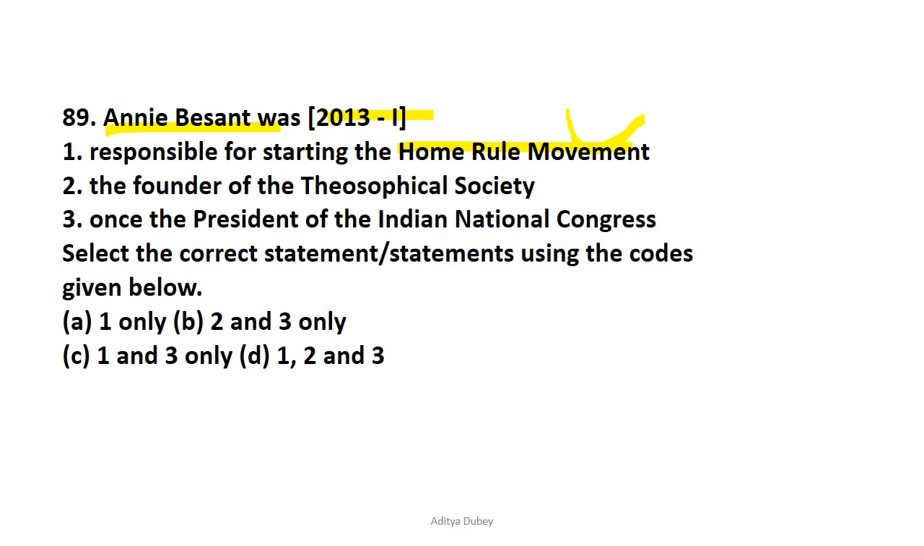That is correct, because it was inspired by the Irish Home Rule League, and he started the Home Rule movement in India. So founder of Theosophical Society, that is incorrect, because Annie Besant was just a volunteer. In fact, the founder of the Theosophical Society was Madam Blavatsky and H.S. Olcott. So 2 becomes incorrect, 1 becomes correct.